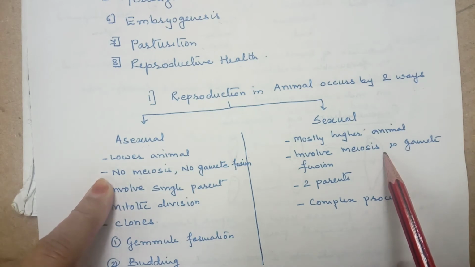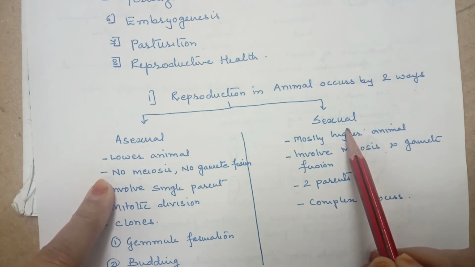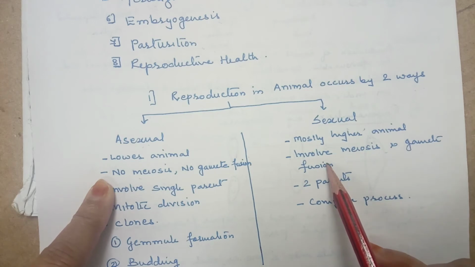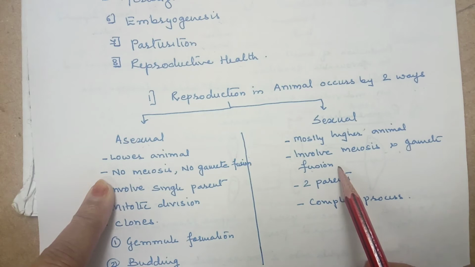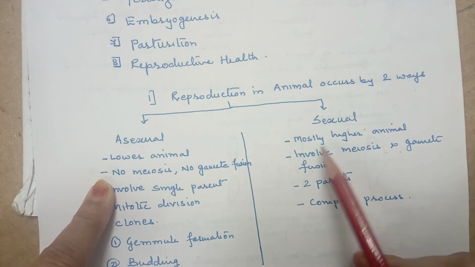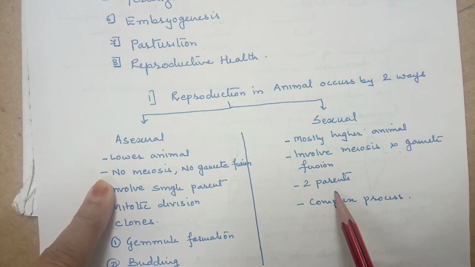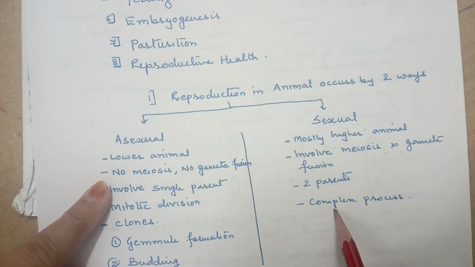Now I'm repeating it again. In sexual reproduction, you will have meiosis and formation as well as fusion of male and female gametes. This is generally found in higher animals and it requires two sex organs, whether present in the same or in different organisms. It is a bit of a complex process.